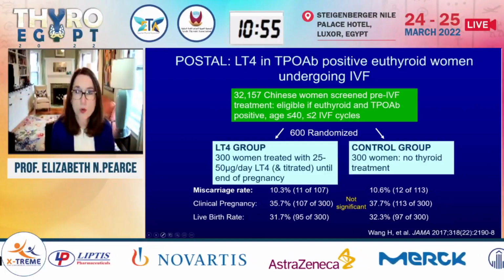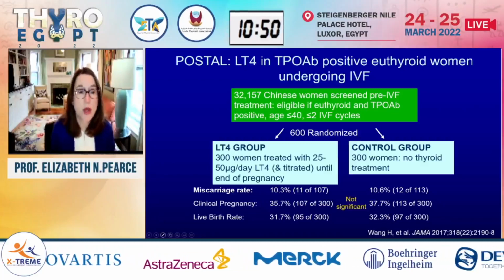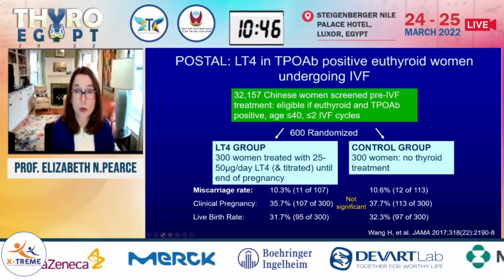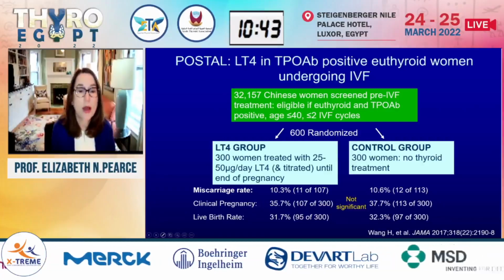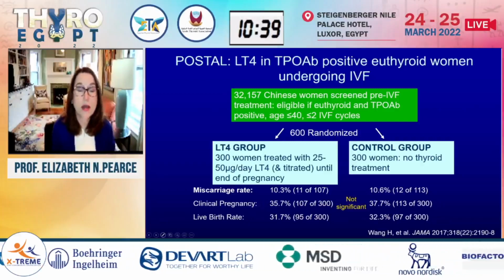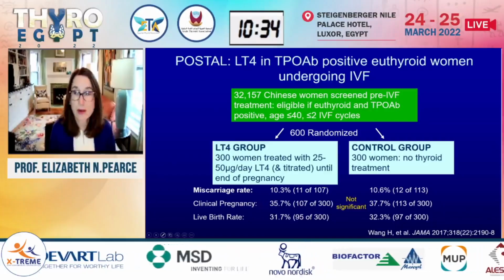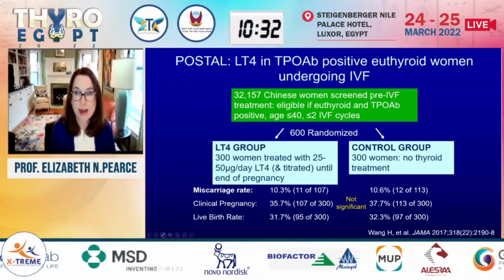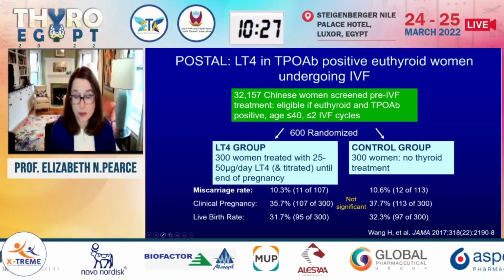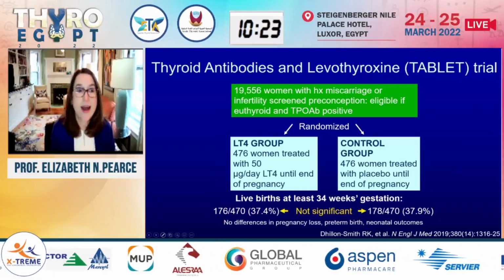So they wound up enrolling 600 women who were randomized either to control, who got no treatment, or 300 women who were treated with low-dose levothyroxine, which was titrated for TSH goal, initiated pre-conception, and if pregnancy occurred, continued until delivery. They looked as outcomes here at miscarriage, at clinical pregnancy rate, at live birth rate, and saw no difference in any of these parameters. So this was a pretty resoundingly negative trial, which was followed up a couple of years later by this trial.